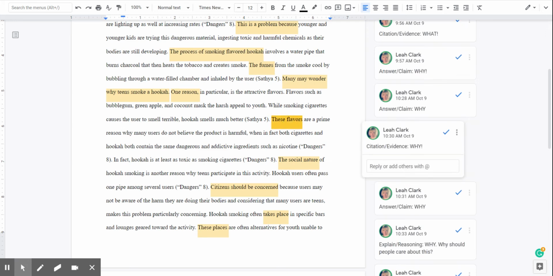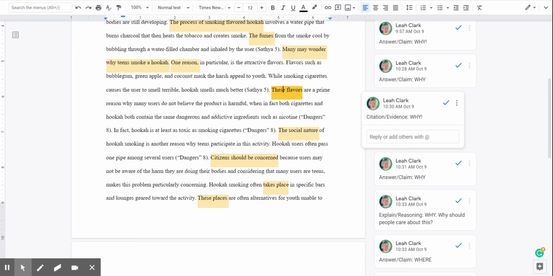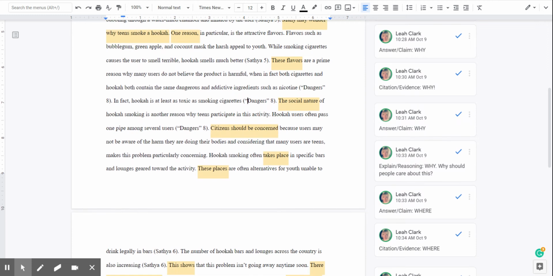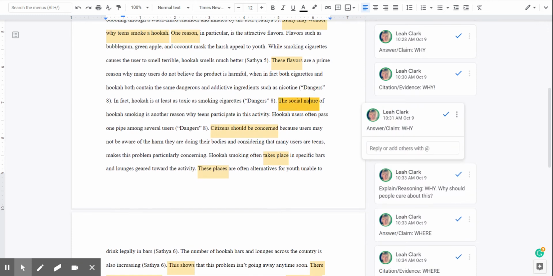And then we have more evidence about this product being harmful. In fact, it's just as harmful as cigarettes. They have the same sort of ingredients. Again, more information about why it's a problem. We have several pieces of evidence built on top of one another, folks. And that can work. You can absolutely do that. You don't want quote, quote, quote, quote, but a couple of paraphrases of evidence can be together. That's fine if it's driving home that same idea of why it's a problem.